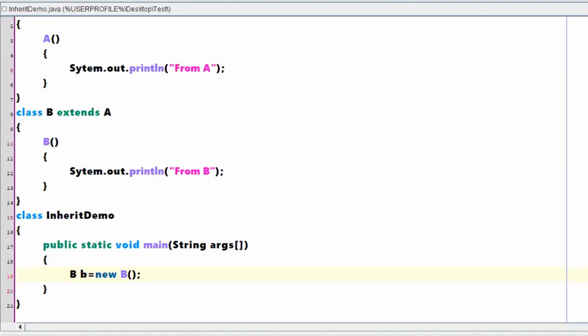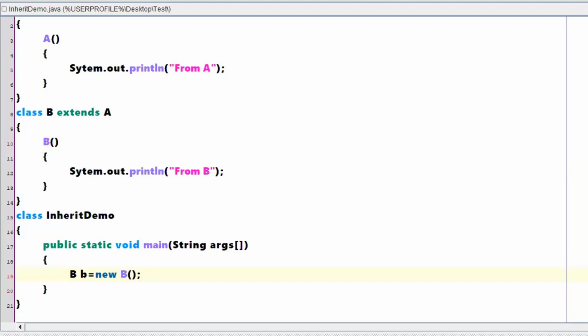Okay, so you are saying that the two statements will be printed, right? Any other answers? Saifullah is saying that first constructor A will be called, then constructor B will be called, right? And have a clear observation in the main function. I am just creating an object of B. I am not creating an object of A. This is just like an acknowledgement from B. Jagdish is saying only from B.